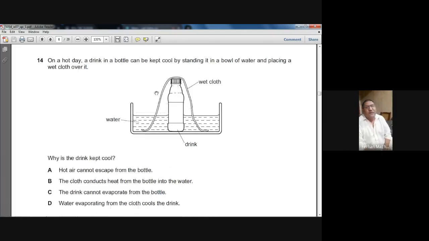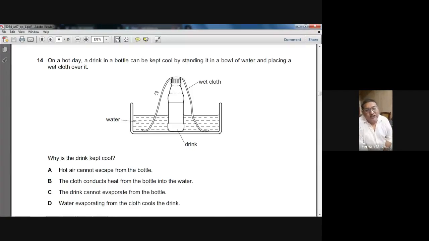On your screen, winter 2007 paper, MCQ number 14, topic is heat. On a hot day, a drink in a bottle can be kept cool by standing it in a bowl of water and placing a wet cloth over it. Why is the drink kept cool? You know, this wet cloth, what will happen? The evaporation of the water from the wet cloth will take place.